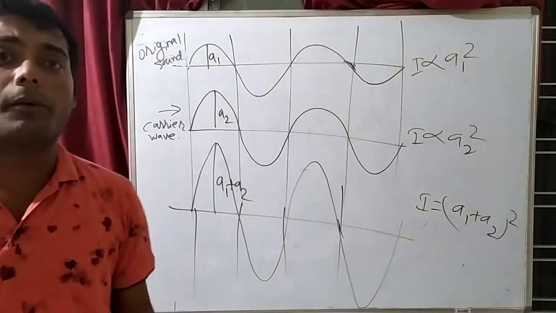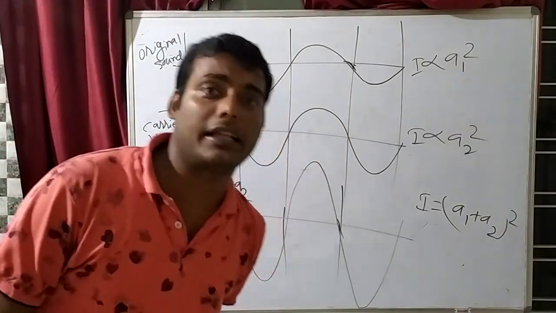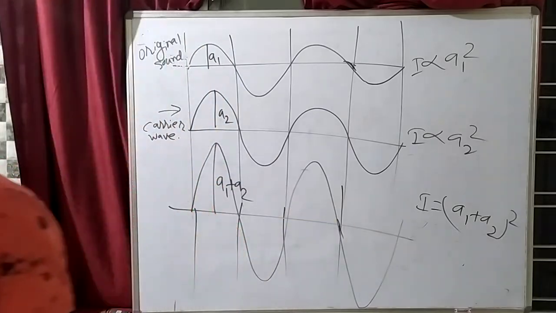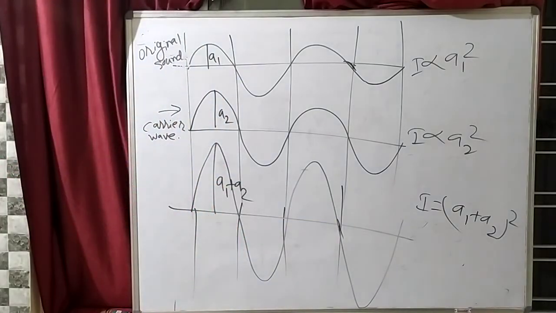So what is the work of the amplifier? It increases our intensity. That means my loudness will increase, my amplitude will increase, and if the loudness increases, then more persons can hear me. Clear? So this is how it works.